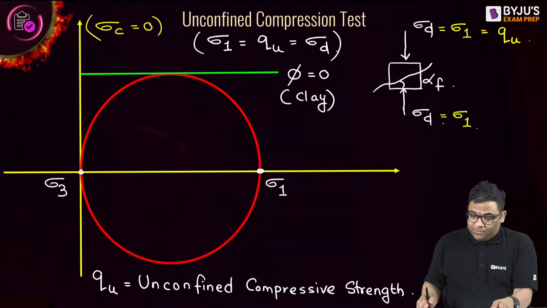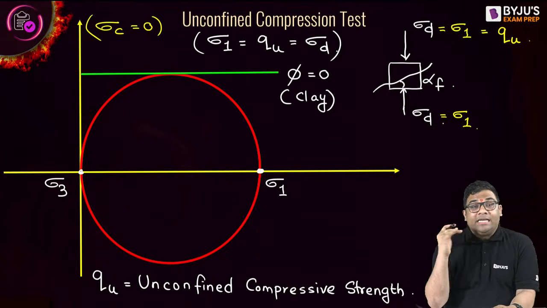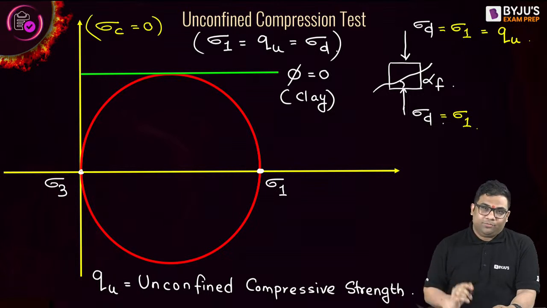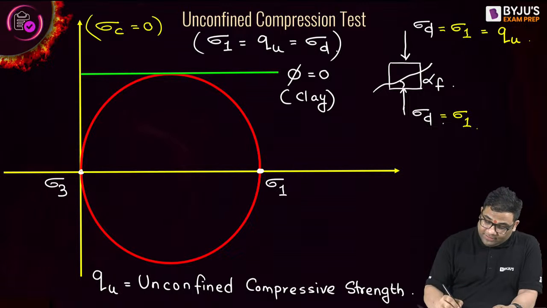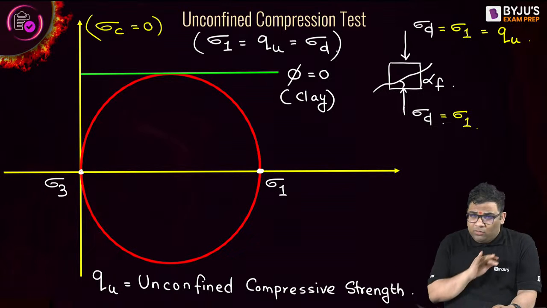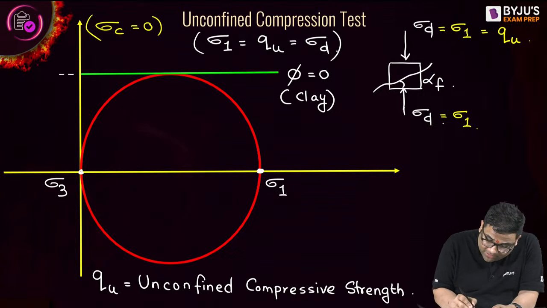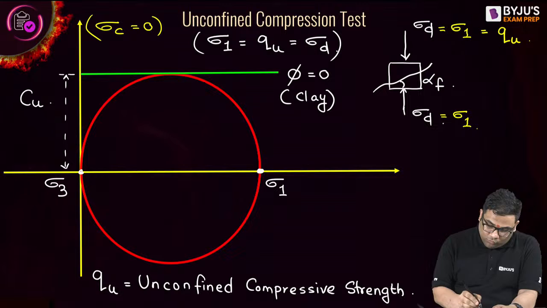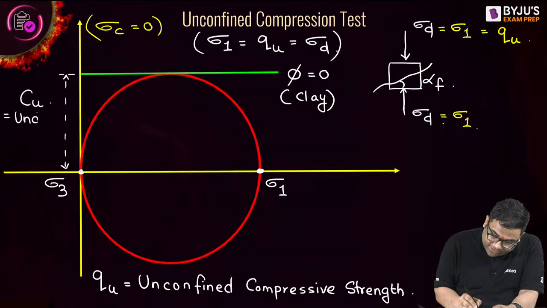Yeah, that's very good. You see, if you are conducting this test on clay, then you get phi 0, right? Now see, phi 0 means what? A flat line, right? And this will be the intercept. So this will be what? This will be cohesion, and this will be the CU. CU means what? Undrained cohesion. Why am I calling it undrained cohesion? Because I'm conducting the test under undrained conditions.